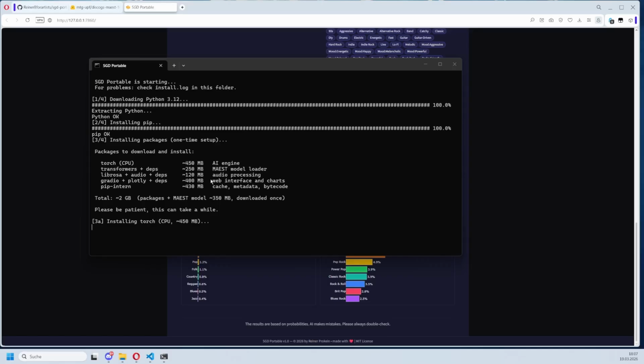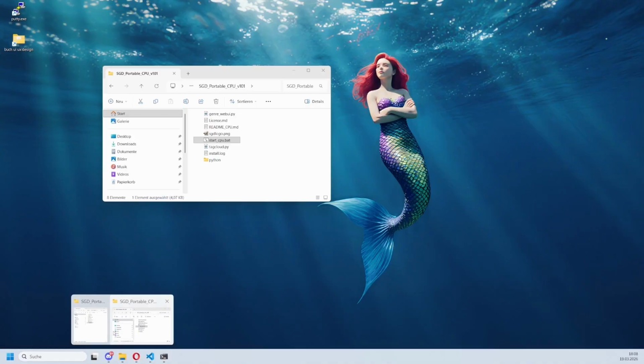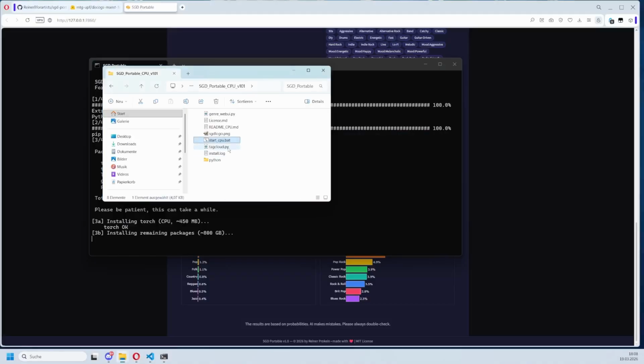Once everything is downloaded and installed, a browser window with the tool will open automatically. The download is a one-time action. The next startup is much faster. Removing it is as simple as installing it. Simply delete the whole folder. It is a portable version that runs in a virtual environment, and everything is in this folder. So when you want to delete the tool, simply remove the folder and done.